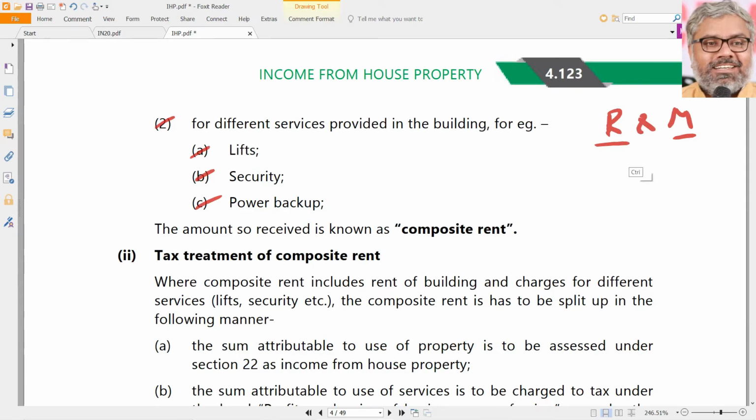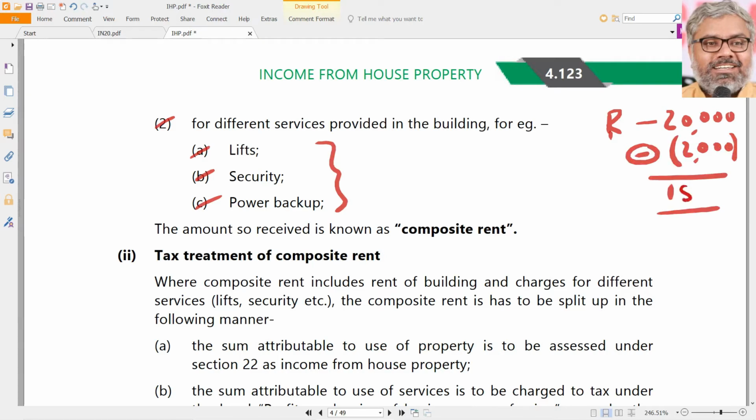But imagine if the rent includes maintenance and all. Say the rent itself is the same 20,000, but this includes all the other services provided by the owner to the tenant, including lift, security, generator, etc. Then ideally we should deduct the amount attributable to the value of those services. Then income from house property should be only the remaining amount, yes.